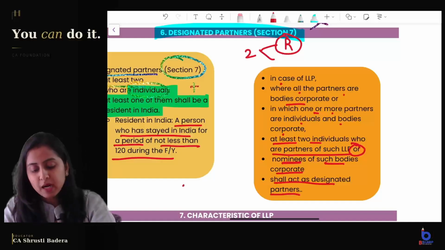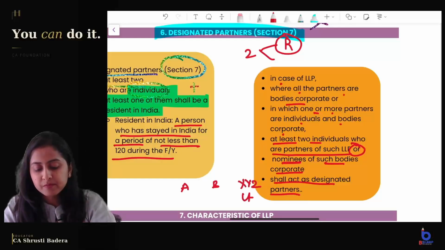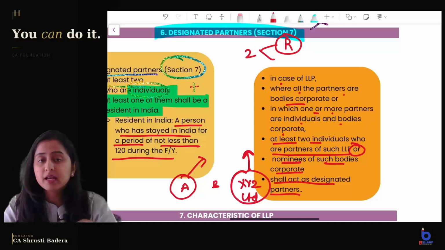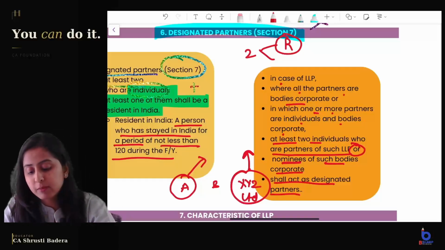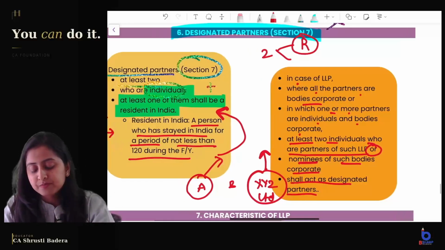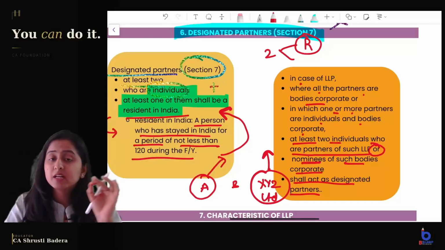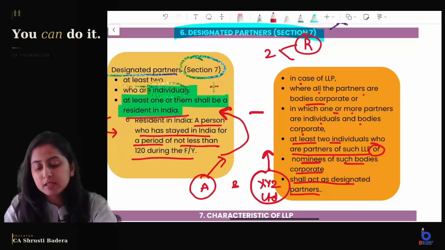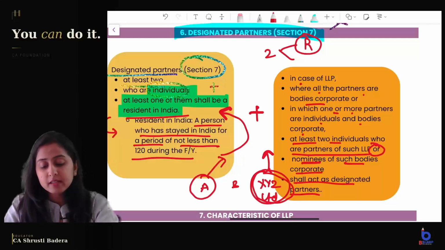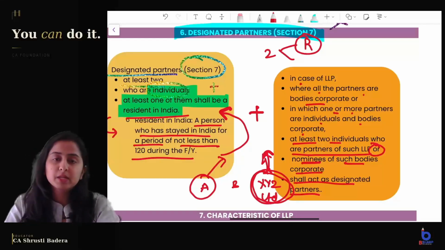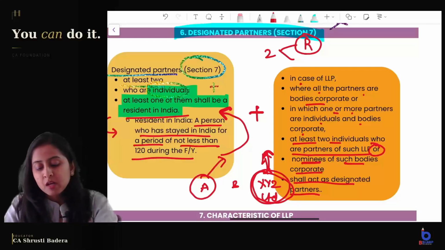So if there are 2 partners, A, B and XYZ Limited, XYZ Limited's nominee can become one of the designated partners, and compulsorily A has to be there as a designated partner because this requirement also has to be fulfilled. One person at least has to be a resident in India. So all these requirements have to be fulfilled. If all of them are body corporate, then they will appoint their nominees and they will become the designated partners, right?